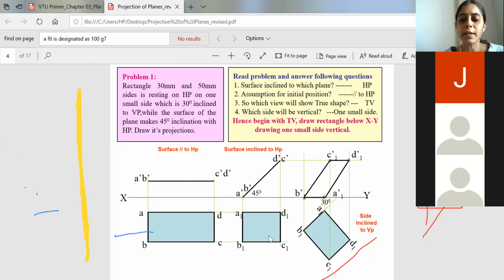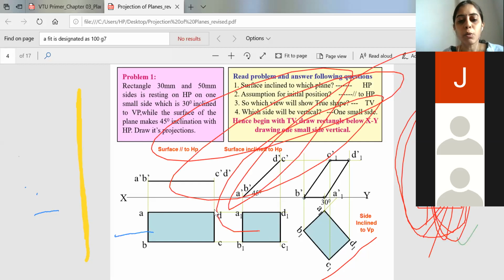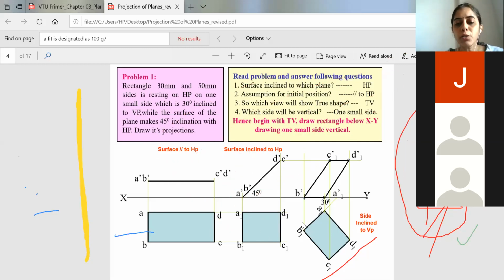After the second stage, even the data related to VP is given. It is told that one of the small sides is inclined 30 degrees to VP. So here in the rectangle you have two small sides. One is AB and the other one is DC. So you can take either of the sides and incline it to 30 degrees. So AB or DC you can take. In this, AB is given.